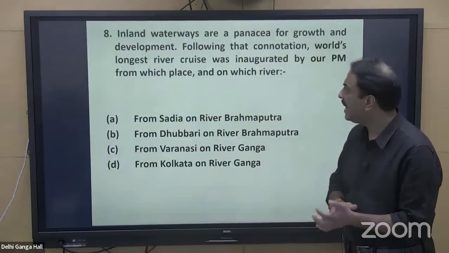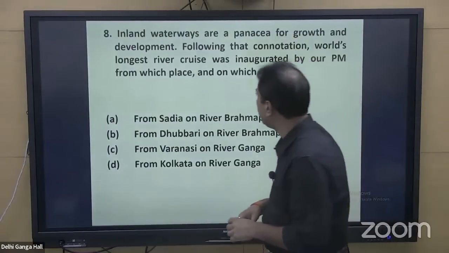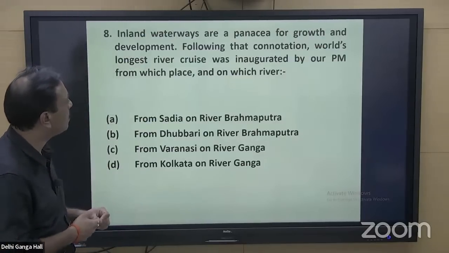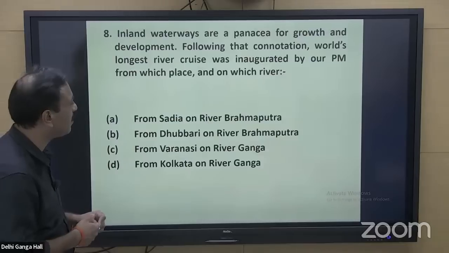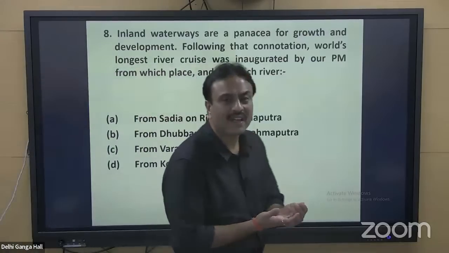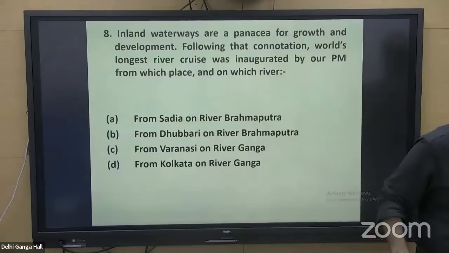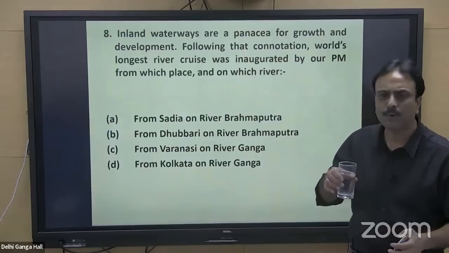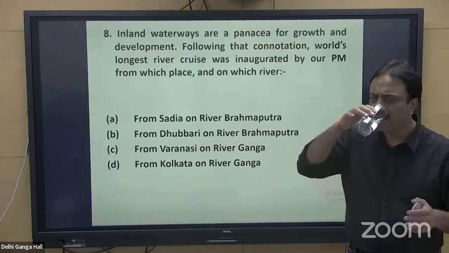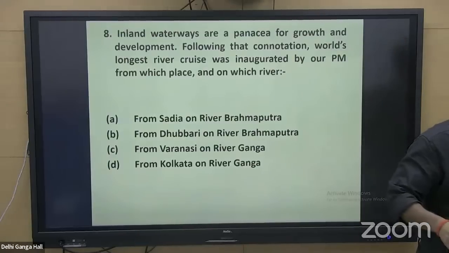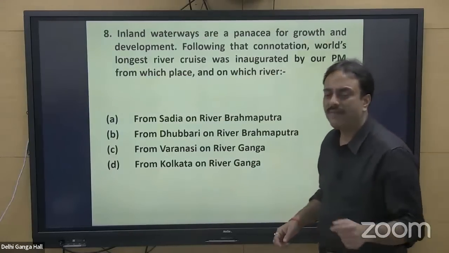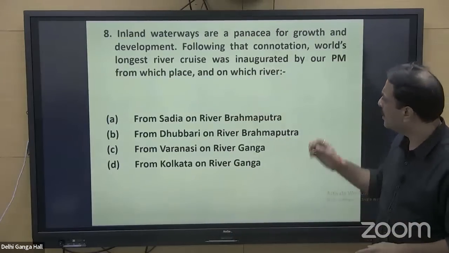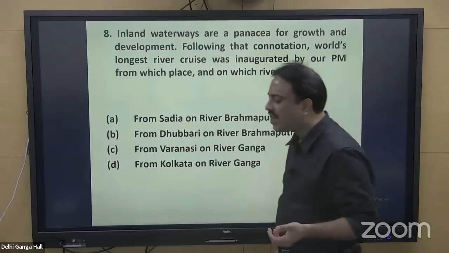Question number 8. Inland waterways are a panacea for growth and development. Following that connotation, the world's longest river cruise was inaugurated by the PM from which place and on which river? Don't go by the complexity of the question. The question is very simple, but the method or the point is important. MV Ganga Vilas was the name of the cruise that started from Varanasi on this particular river, Ganga.